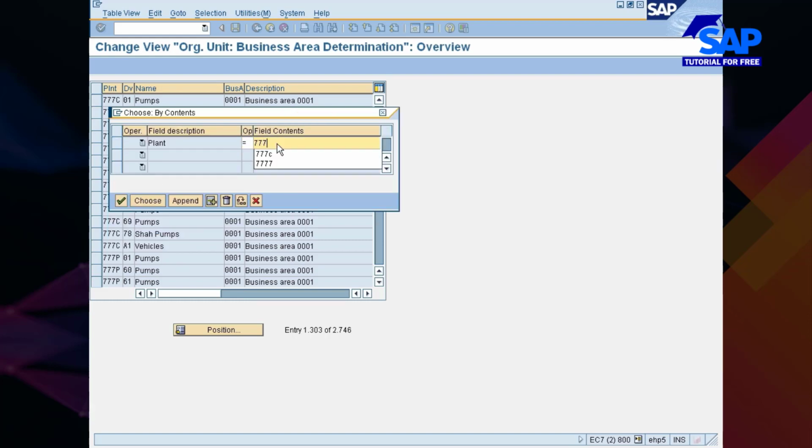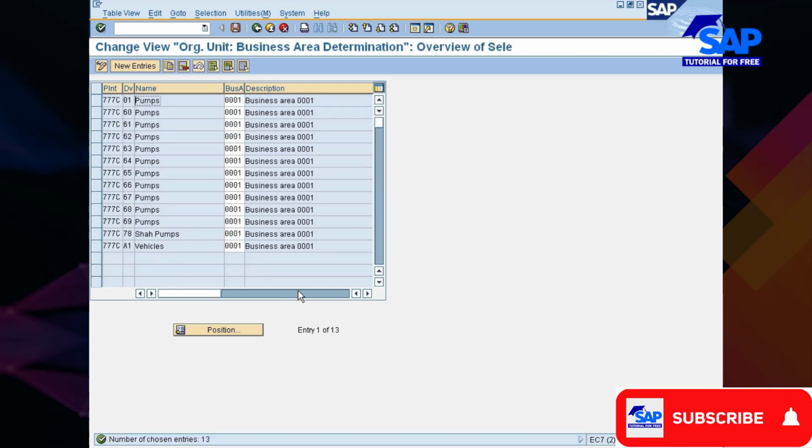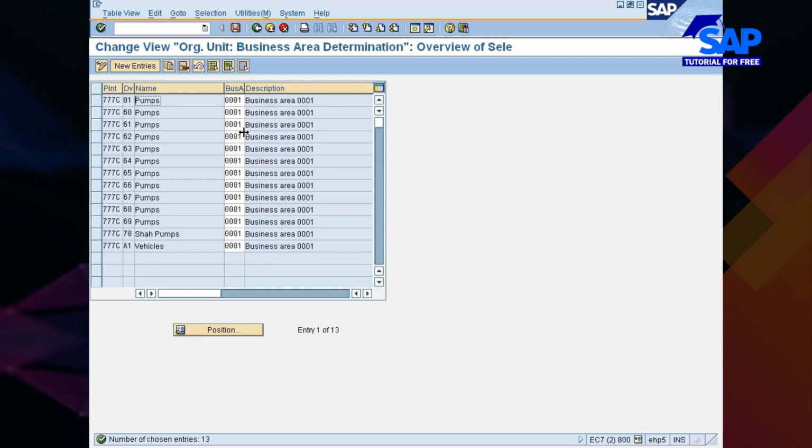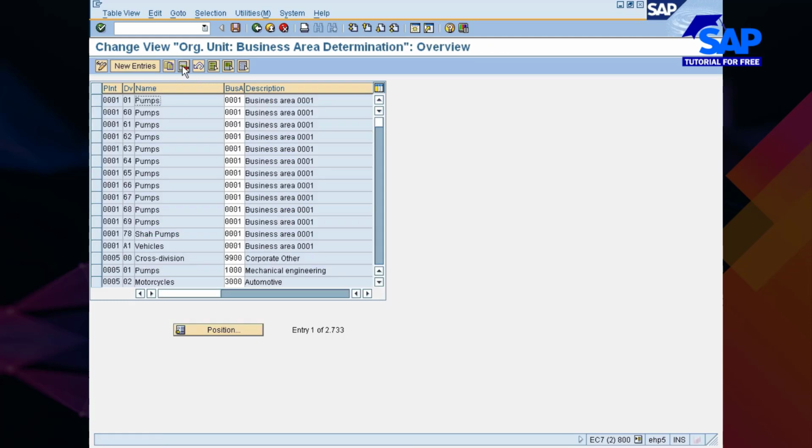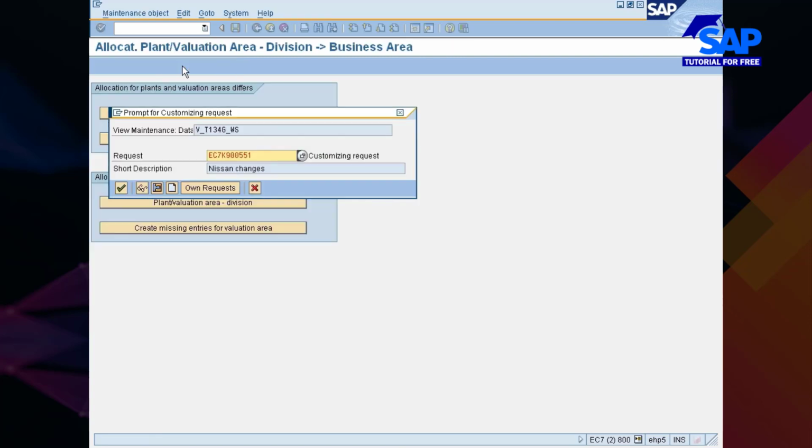It will give me all the entries which were created for plant 777. There are 13 entries. They were all for a business area so and so. This is not my business area. Either you change the business area, or this is also not your division. So what I'm going to do is select them all, delete them all, and save it.